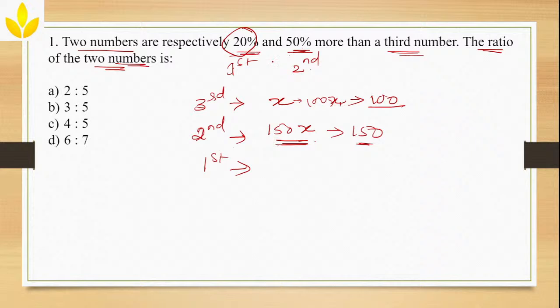First number is 20% more than the third number. Now the third number is 100. Now what is 20% of 100? It is 20. So it should be 20% more, means 100 plus 20, which is 120.